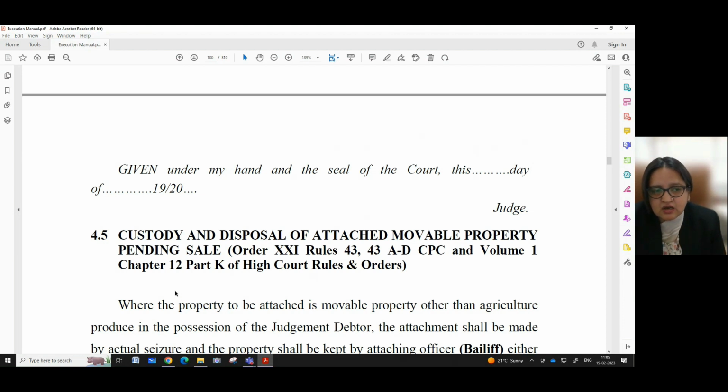So these are the important pro formas and certain aspects so far as the attachment and sale is concerned. In the next video, we shall be looking into the custody aspect and the disposal aspect of the attached movable property pending sale. So till then, namaskar.